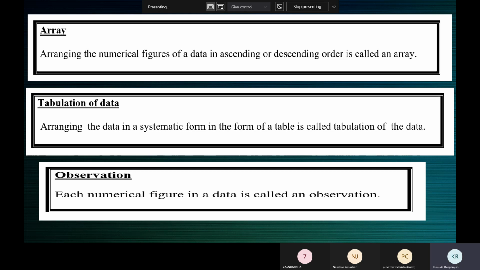Data is made up of numerical figures. Data means it's a collection of numerical figures. You should remember that. And all the numerical figures should represent some particular type of information. So these are the key phrases.